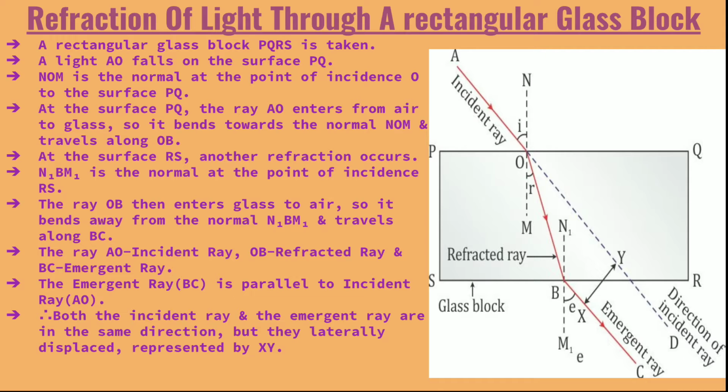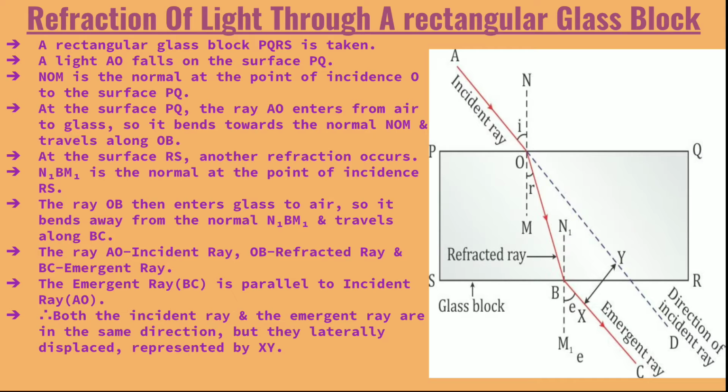A rectangular glass block PQRS is taken. From the picture you can see the PQRS block, it's a glass block. A light ray AO is falling on the surface PQ. Now NOM is the normal at the point of incidence O to the surface PQ.